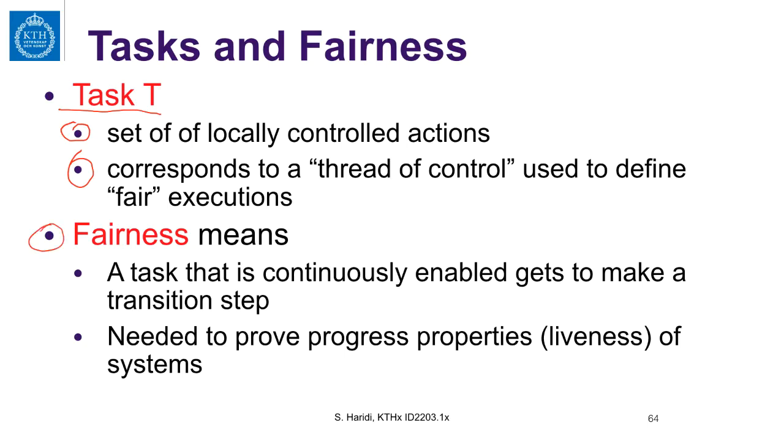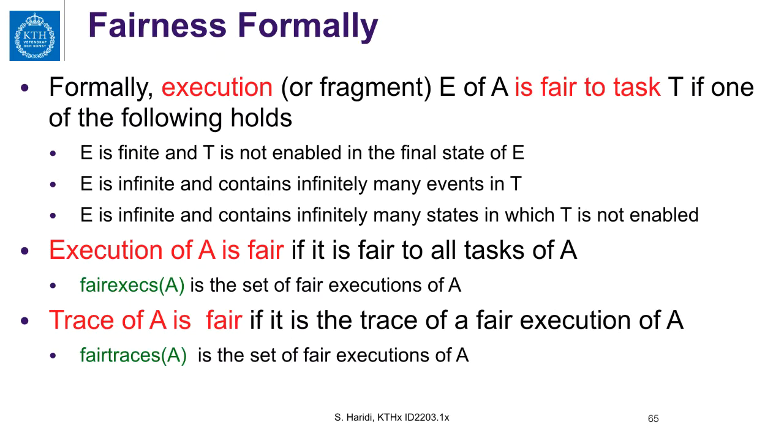And fairness means that a task that is continuously enabled gets to make transition steps. That is what it means. And we need this to be able to prove progress properties of systems and algorithms, of course. So let us see a formal definition of fairness.